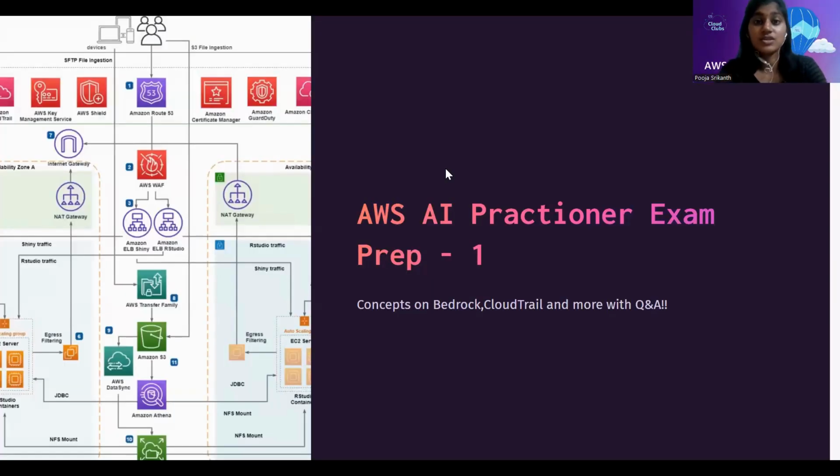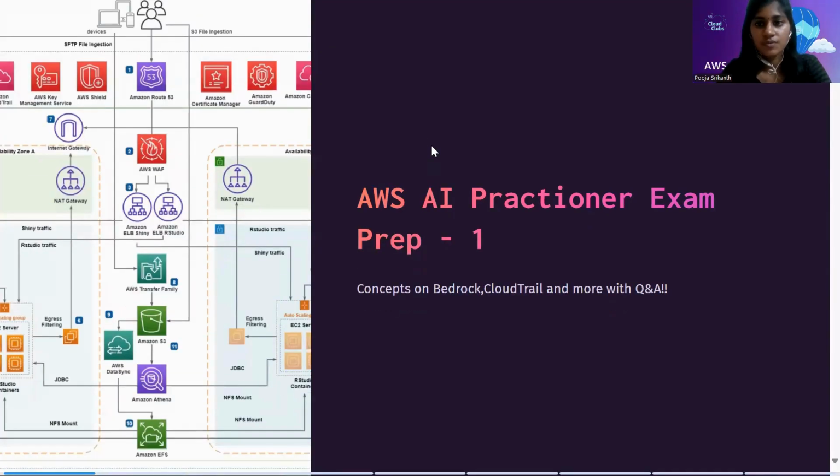So, hi everyone, this is Pooja back again with AWS AI Practitioner, and this time I'll be talking about my preparation that I have done for these core concepts in AI Practitioner, in which these services will be AWS Bedrock, CloudTrail, CloudWatch, EventBridge. So, moving on, we'll be talking about Amazon Bedrock.